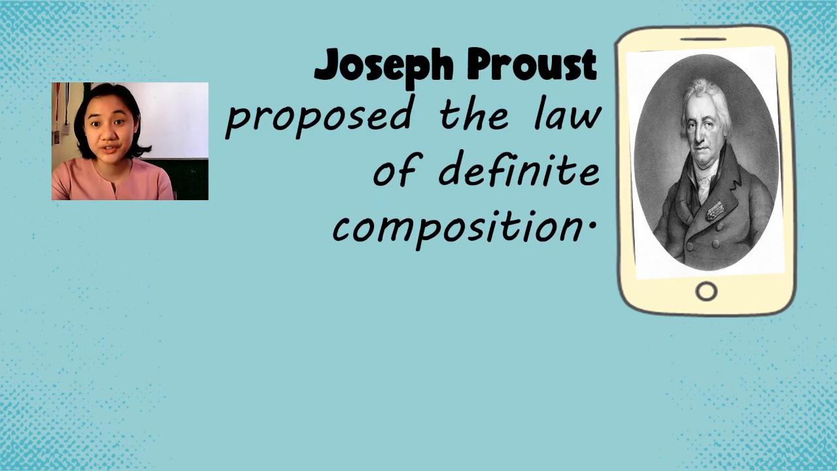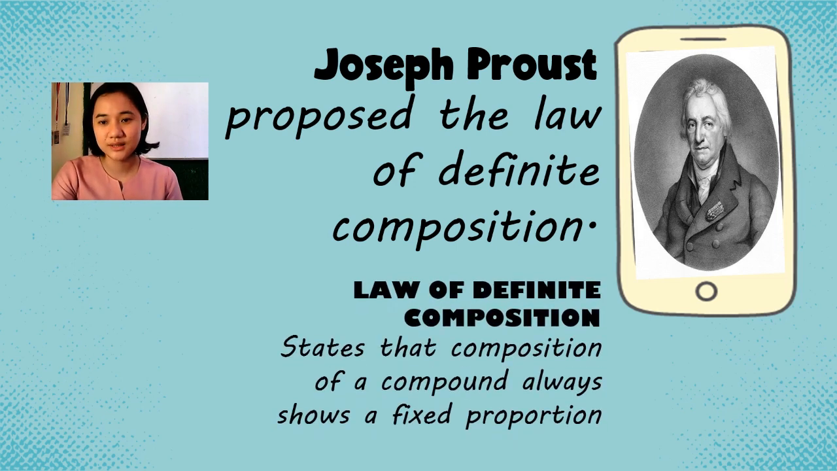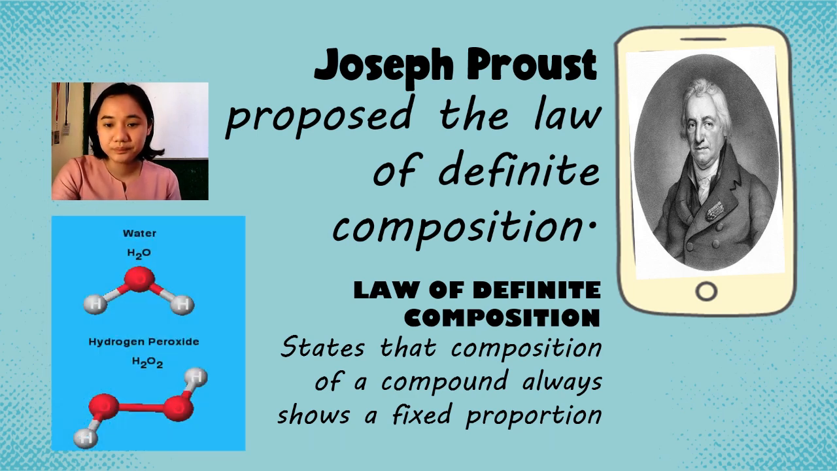Joseph Proust, on the other hand, proposed the law of definite composition. Okay? Ano naman yung sinasabi ng law of definite composition? It states that composition of a compound always shows a fixed proportion. Okay? So, when we say compound, it is composed of 2 or more elements, di ba? So, pag sinabi natin compound, dalawa o tatlo na elements na pinagsama-sama. Always, sabi dito, always shows a fixed proportion. When you say proportion, meron siyang certain proportionality with other elements na kasama niya.